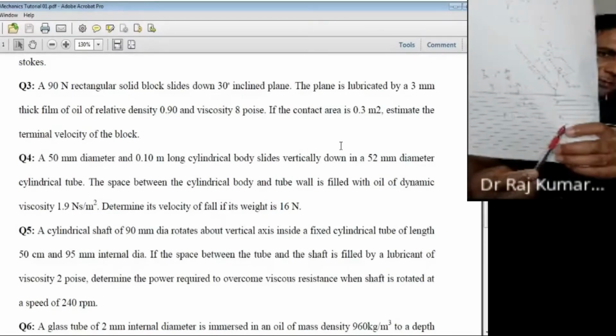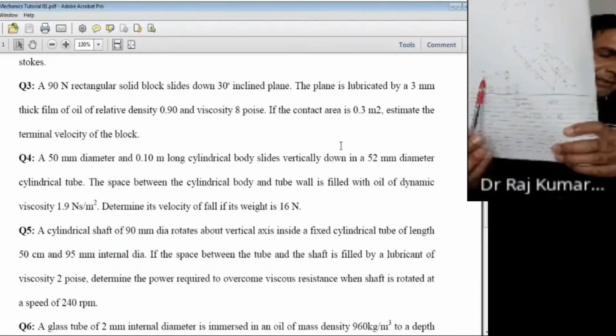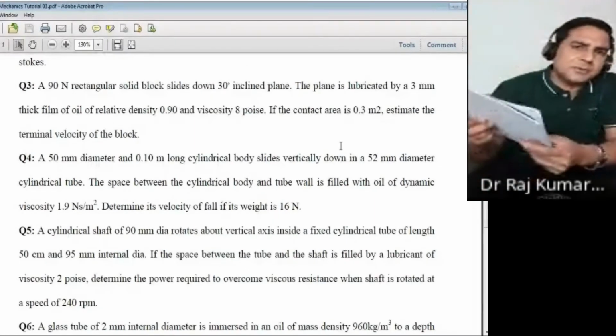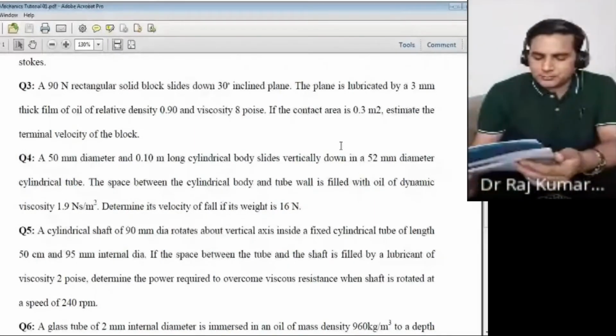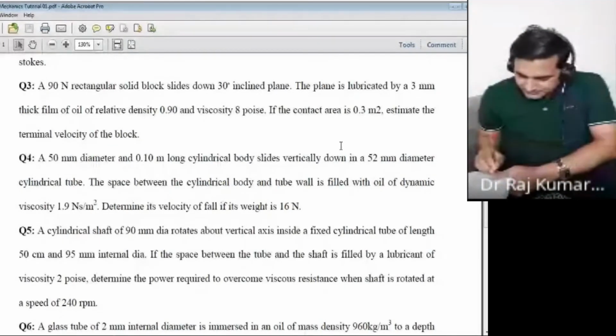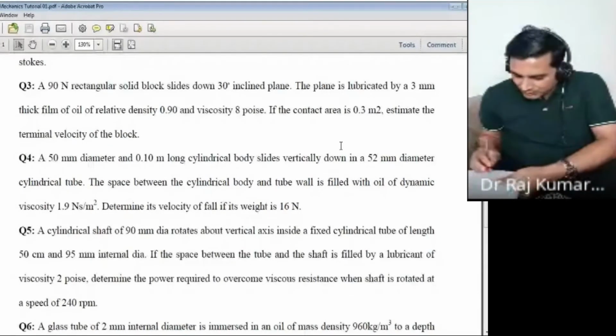Now you come back to your original equation. So your F is W cos 60 minus Fs. Fs would be what? This shear stress multiplied by area. Shear stress has come from here, so you can plug in all the values. Can you show me your equation now? What would be your final equation now? Show me your final equation. How would it look like?